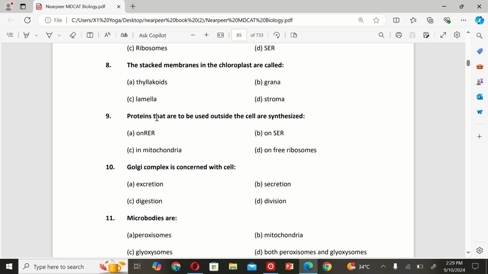The next MCQ is, proteins that are to be used outside the cell are synthesized A. on rough endoplasmic reticulum, B. on smooth endoplasmic reticulum, C. on mitochondria, and D. on free ribosomes. So the correct option is A.